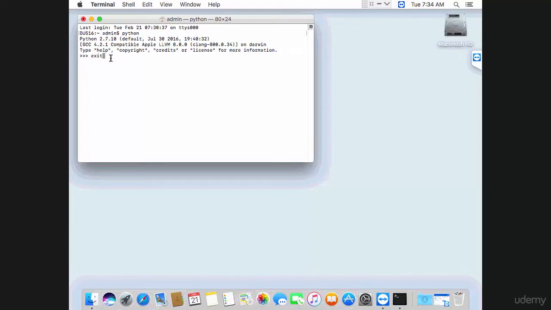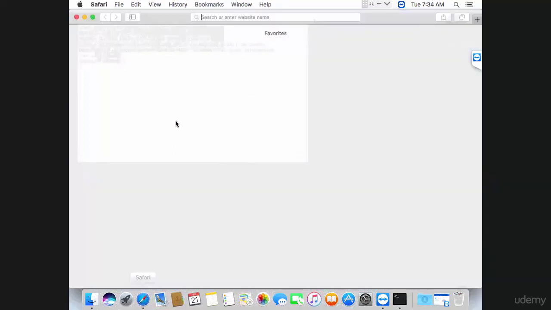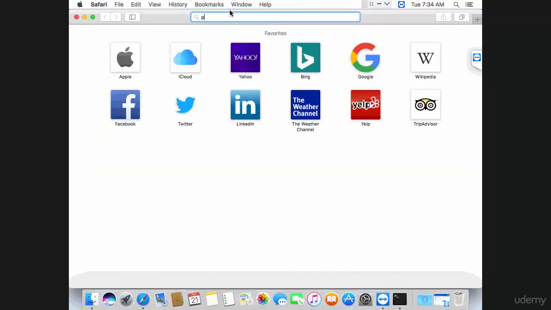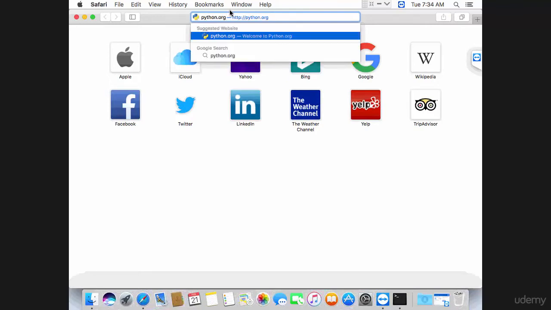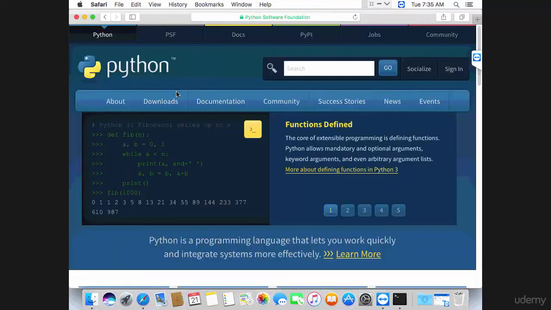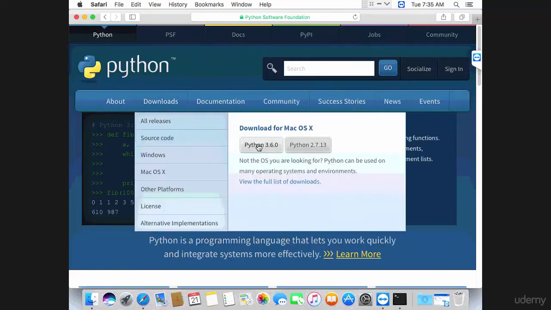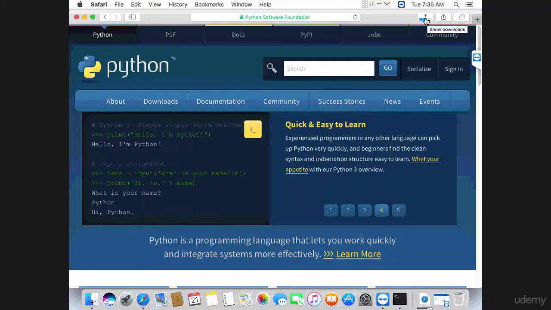So I'm going to exit the Python 2 session, exit and two brackets, and you go back to the terminal. To install Python 3, open a browser, and then you should go to python.org, then go to downloads, and then install the latest version of Python, which should be shown here. So Python 3.6 is the current version, and that should download Python. I can see this bar in here.